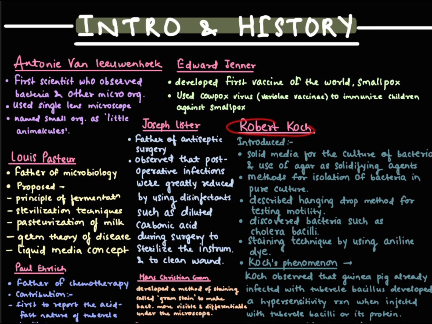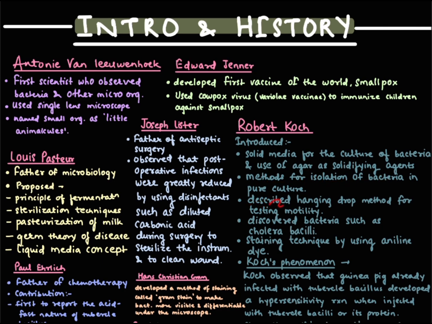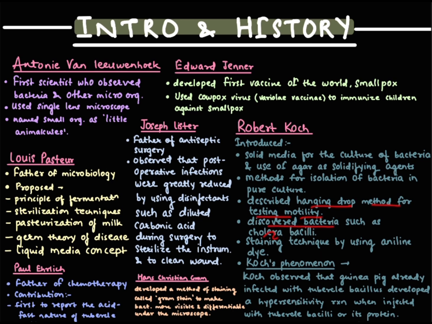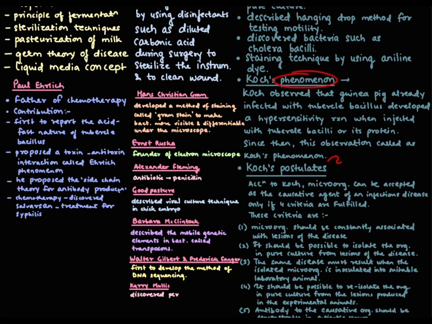The next is Robert Koch. He introduced solid media for the culture of bacteria and the use of agar as the solidifying agent. He also introduced methods for isolation of bacteria in pure culture. He also described the hanging drop method for testing motility. He discovered bacteria such as the cholera bacilli, as well as staining techniques using aniline dye. He also proposed phenomena and postulates.